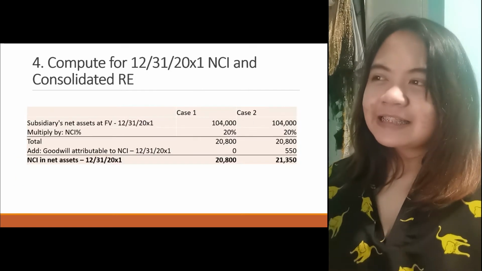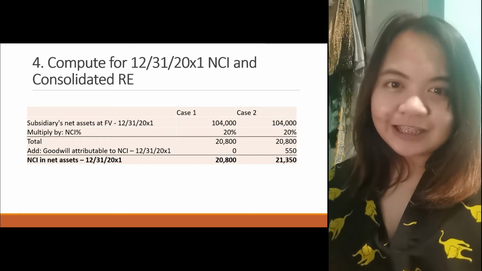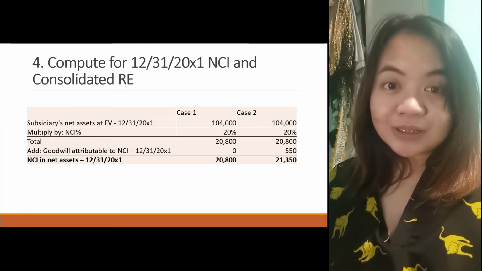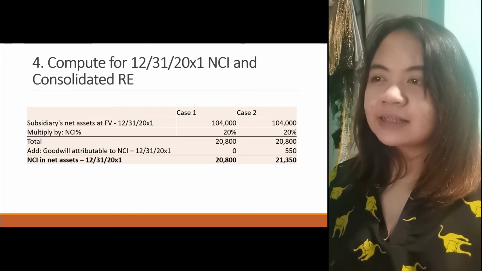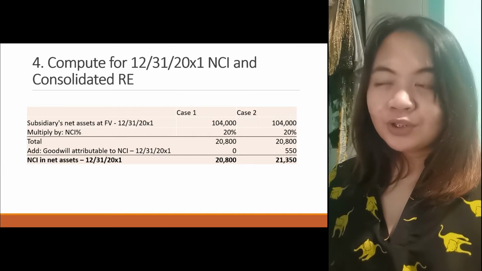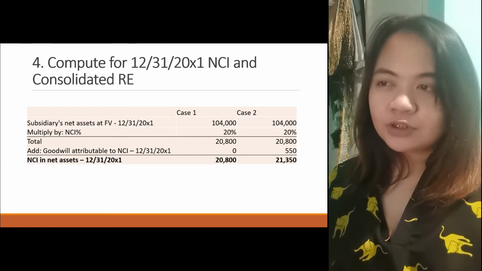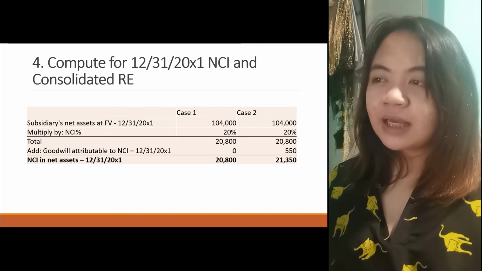Okay, next, we compute for the NCI and the consolidated RE. First we have NCI. Case 1 and case 2 are presented. The subsidiary's net assets are the same, 104, 104. Multiply it by the NCI's percentage of 20%, total 20,800. So where do they differ?